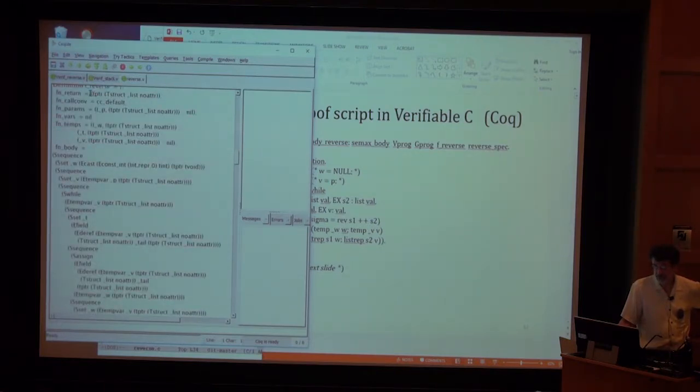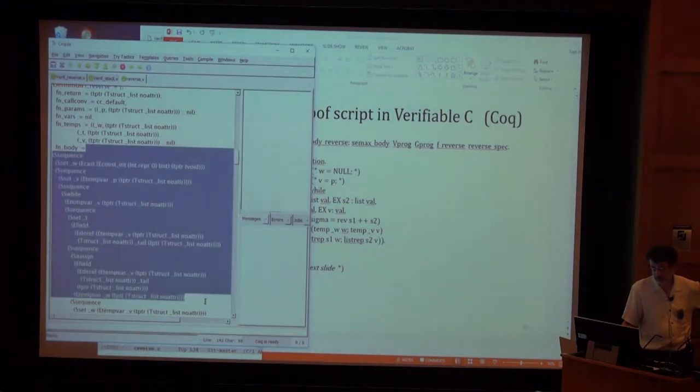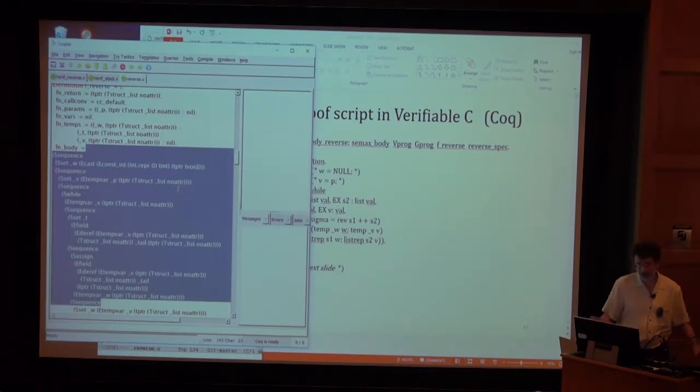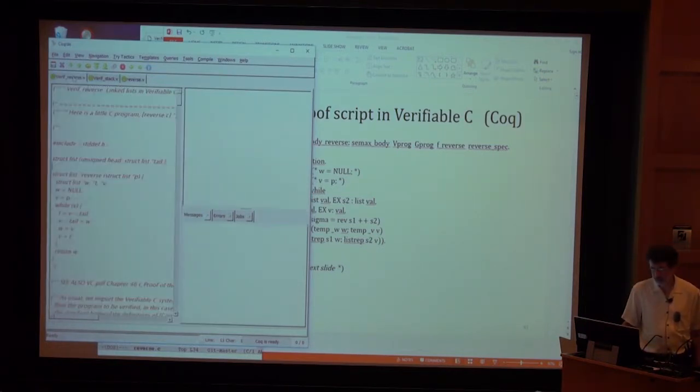It's got its type, its function parameters and their types, and this sequence of commands. This is not very interesting to look at, but it's just a data structure. And our proof in separation logic will be the function body that we stick into the proof of our data structure.